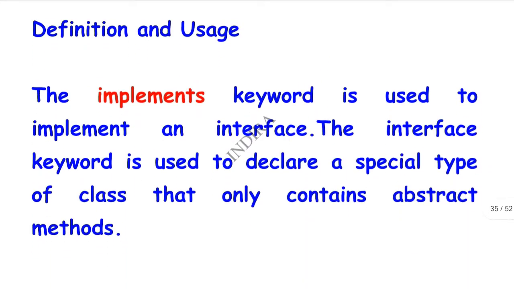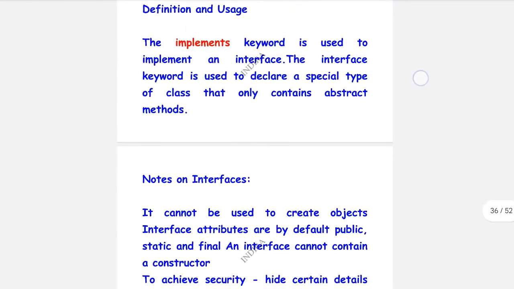Next, the definition and uses of the implements keyword. The implements keyword is used to implement an interface. The interface keyword is used to declare a special type of class that only contains abstract methods. Here the interface keyword is used to declare a special type of class, and to implement it the implements keyword is used.